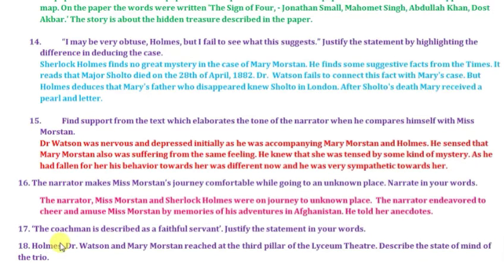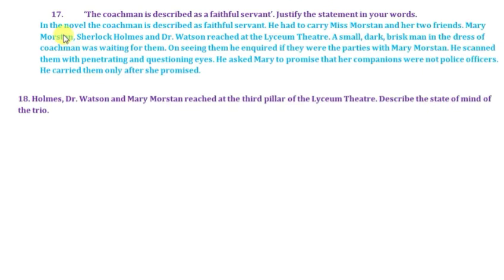So the answer to this question is: in the novel, the coachman is described as a very faithful servant. He had to carry Miss Watson and her two friends, that is Sherlock Holmes and Dr. Watson. Mary Watson, Sherlock Holmes, and Dr. Watson reached the Lyceum Theatre. A small, dark, brisk man in the dress of a coachman was waiting for them. On seeing them, he inquired if they were the parties with Miss Mary Watson. He scanned them with penetrating and questioning eyes. He asked Mary to promise that her companions were not police officers. He carried them only after she promised.